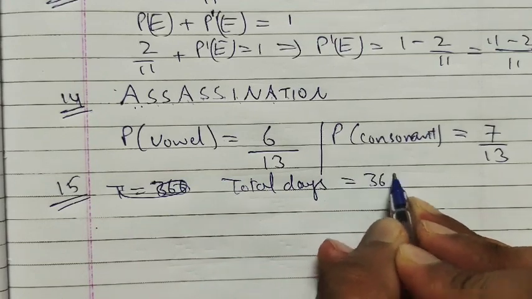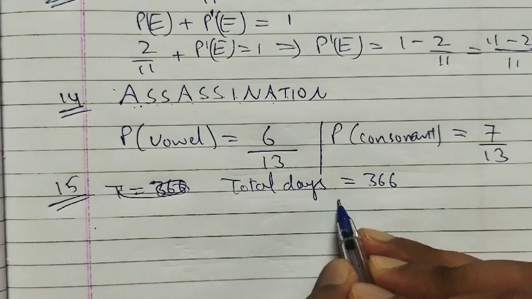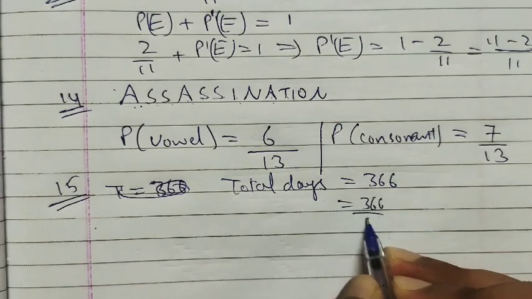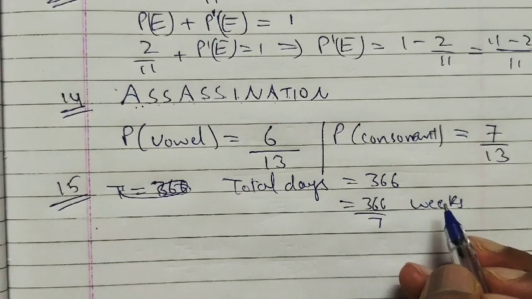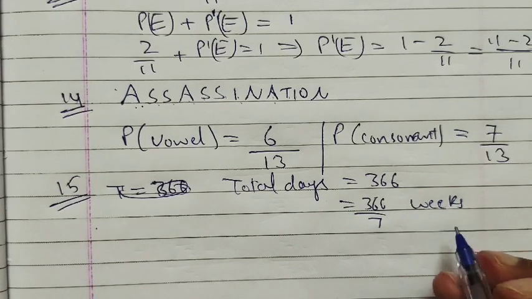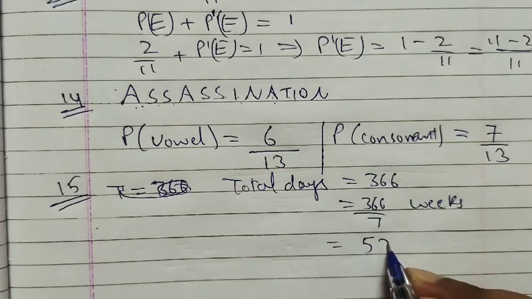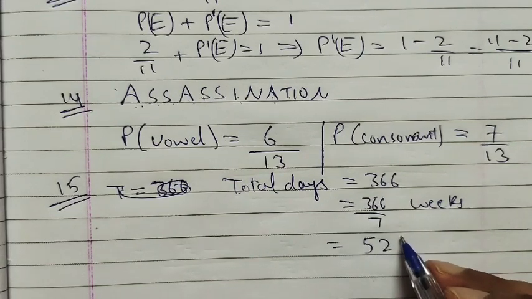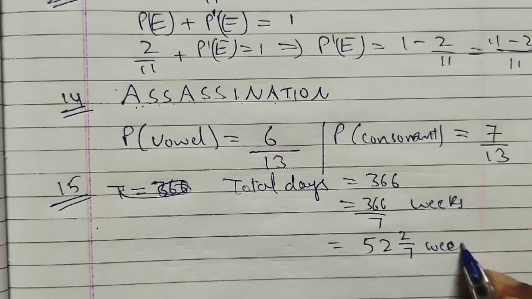If we convert it into weeks, 366 upon 7 is 52 weeks and 2 days remaining.